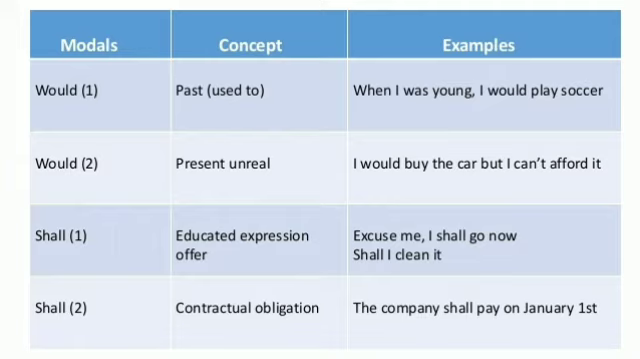So next model is shall. So the first concept for shall is educated expression, offer, and second concept is contractual obligation. So according to the first concept, let us see the example. Excuse me, I shall go now, shall I clean it? And the second concept is contractual obligation, that is the company shall pay on January 1st. So it is just the two concepts of would and shall. Let us move towards the other models of double concept.